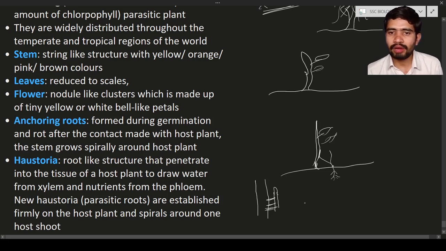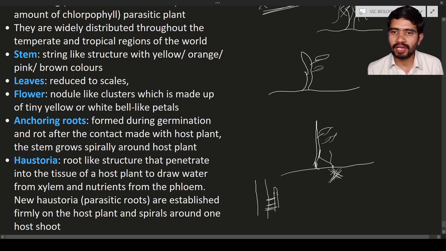Now what will happen: the roots present over here will rot. The roots that were produced during the germination of the dodder are known as anchoring roots. These anchoring roots will get rotted, meaning they will get damaged.